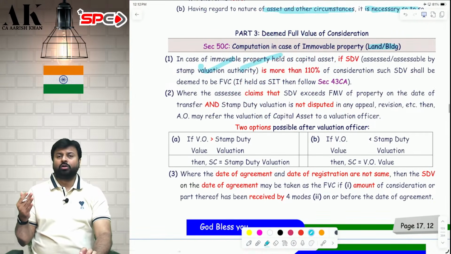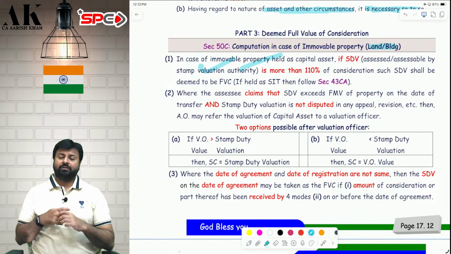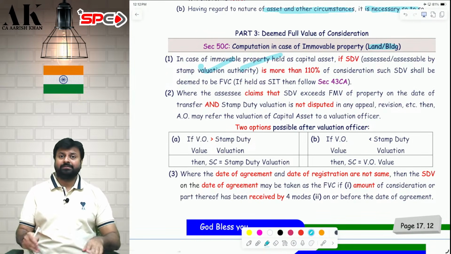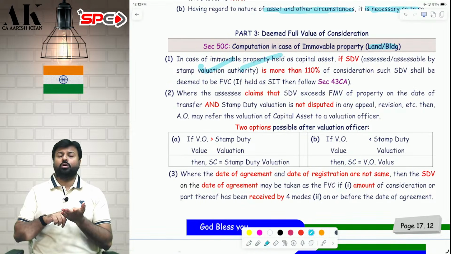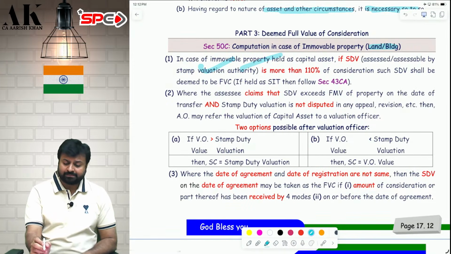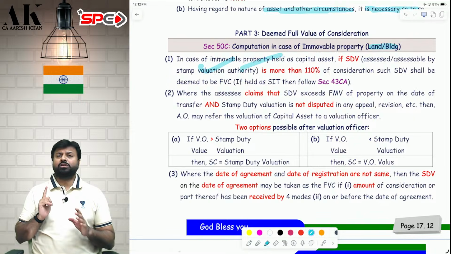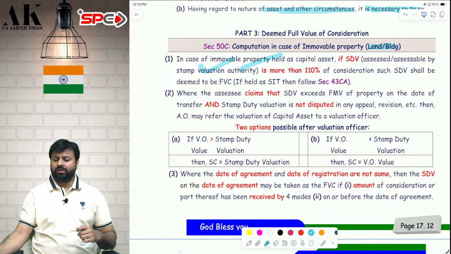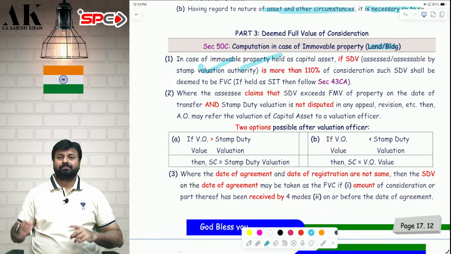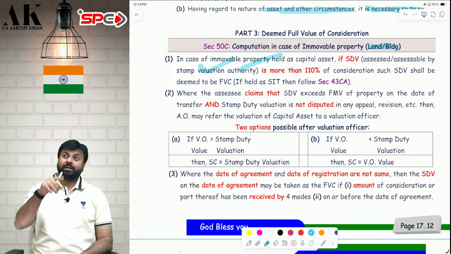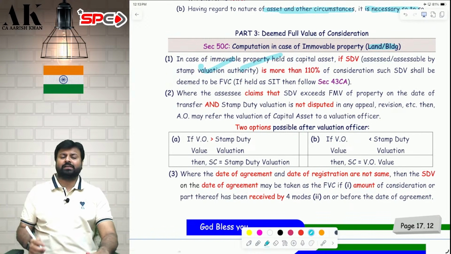But this is not a very, very good option. The good option is second one. If you feel that the stamp duty value is too high, then you should go for second option. You should go to the assessing officer. The assessing officer will send you to the departmental valuation officer. And the departmental valuation officer will determine your stamp duty value. And if the departmental valuation officer says that the stamp duty value is lower, it is 130 lakhs, then it will be 130 lakhs. If the departmental valuation officer says, no, it is not 130, it is not 150, it is 180, then it will be restricted to 150 lakhs.